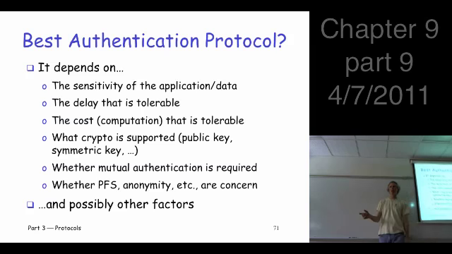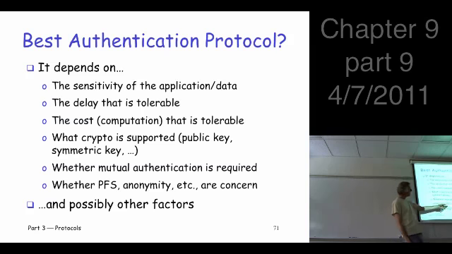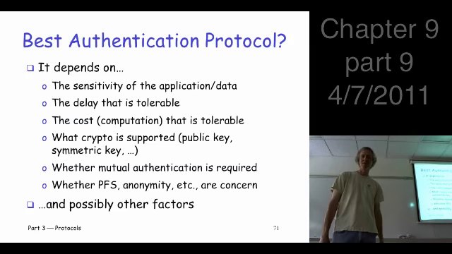Delays or computational effort could actually be an issue. So do you want to use public keys? It's relatively costly computation-wise. How many messages are you willing to send? If you want to really decrease that, you better use timestamps. Otherwise, use nonces. Do you need mutual authentication? It's surprising how often you don't, in practice, need mutual authentication. SSL, the most widely used security protocol in the world, you almost never do mutual authentication. You authenticate the server, and that's it. So that's all you need. That simplifies things. And you may want some of that other fancy stuff like perfect forward secrecy, anonymity, so there's a lot of factors to consider. The bottom line.